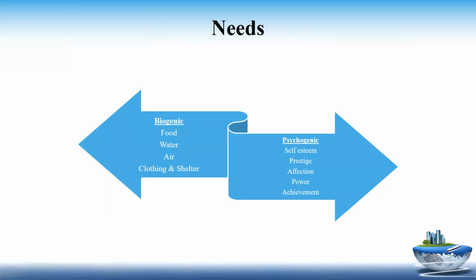First of all, the needs, we have to understand what exactly the needs is. Needs have been bifurcated into two parts. First one is the biogenic need and psychogenic needs. Biogenic needs means these are the needs which are required for physical existence, and these needs we require for protection from outside environment. For example, food, water, air, clothing, shelters. These are the basic necessities of a human being.